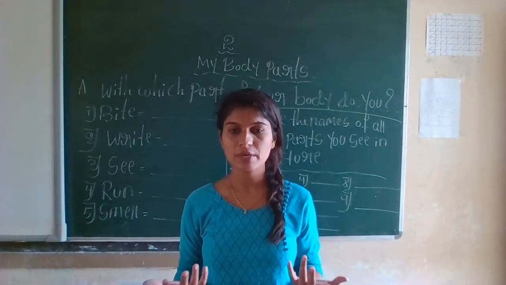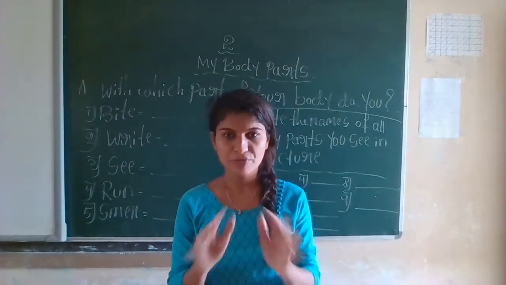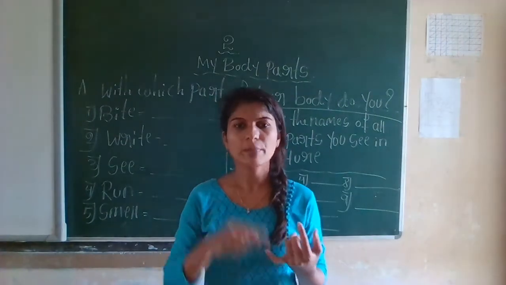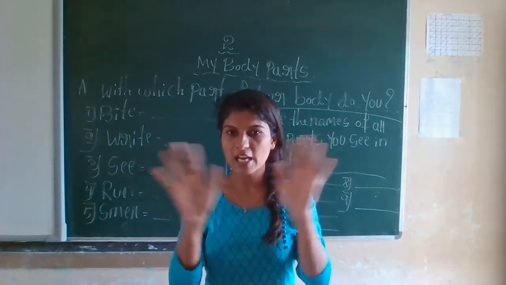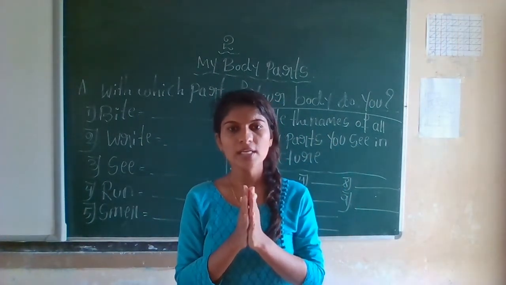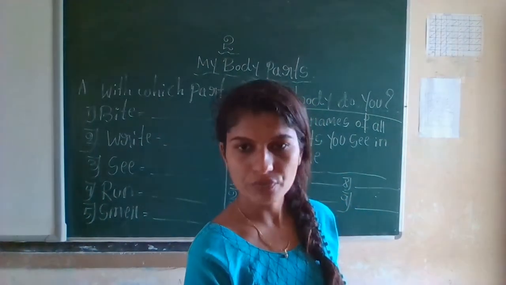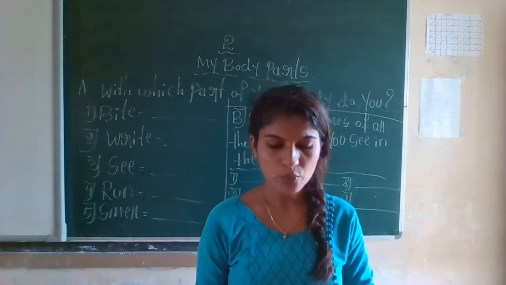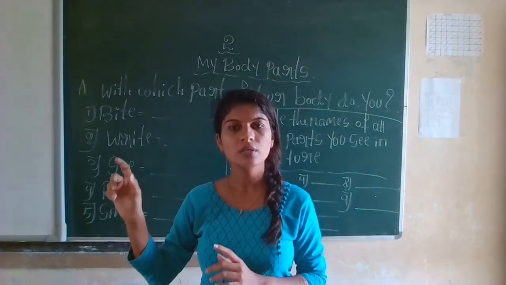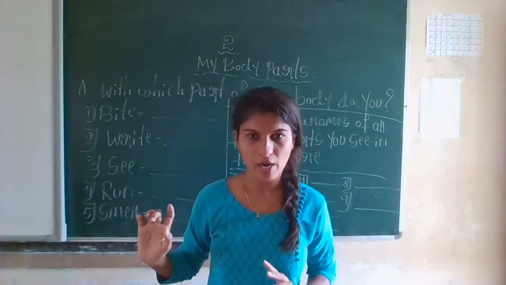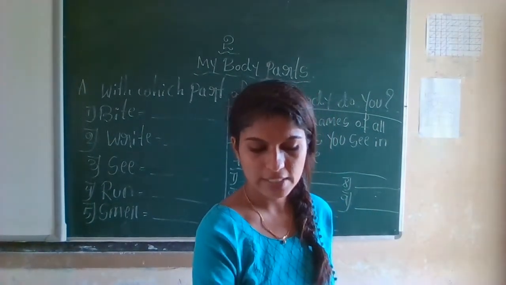We have different parts of our body, and all those body parts have different kinds of functions. For example, our eyes help us to see, our ears help us to listen, our hands help us to write and clap. Like this, all of our body parts have different functions. We already learned that by seeing a body part, you should write the function of that body part. That was the homework I gave. I hope you did it all.